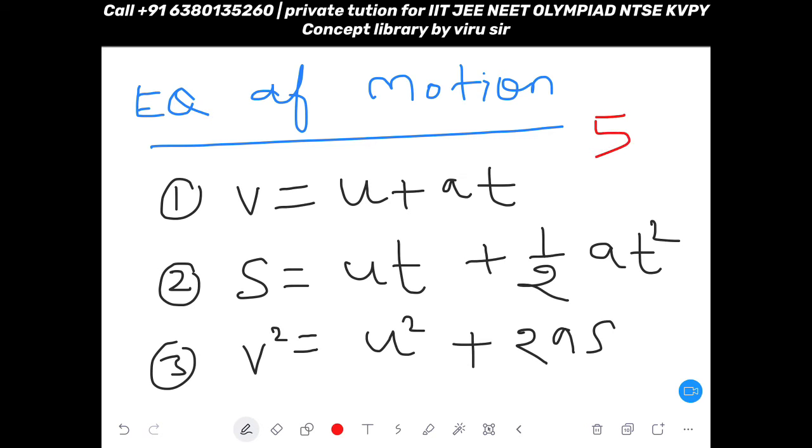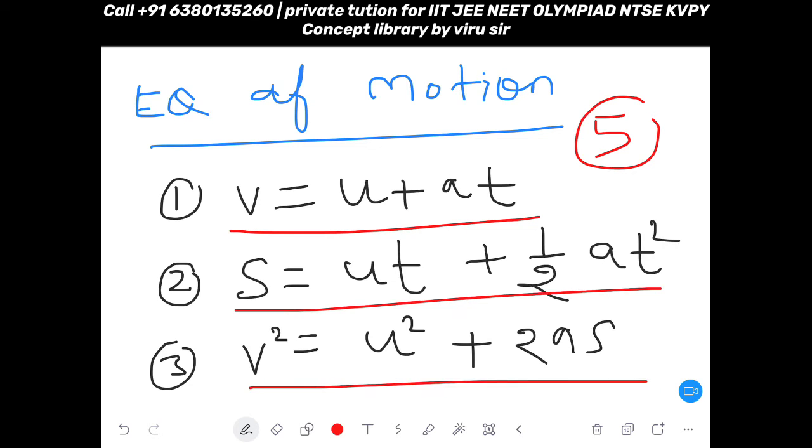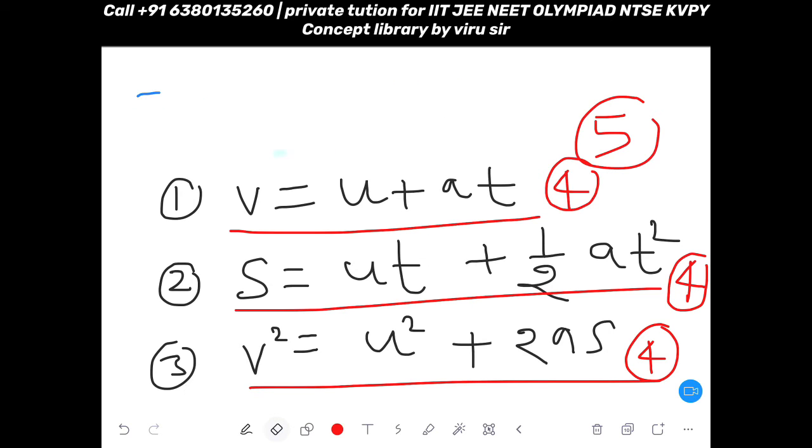So we have 5 variables in all the three equations, but every equation contains 4 variables. Like in this equation you have 4 variables, in this equation also 4 variables, and in this equation also 4 variables. So how will you remember these 5 variables lifetime? To all my students, I teach in this way. There is a small trick. You remember Utsav.